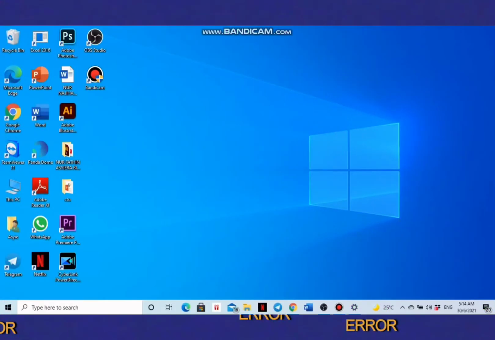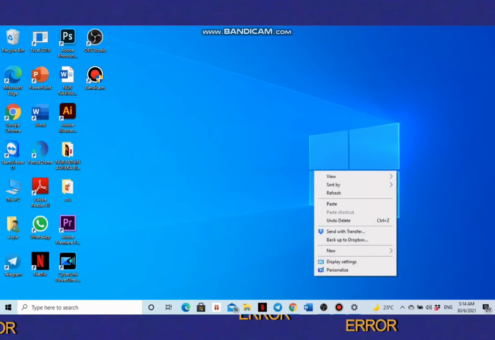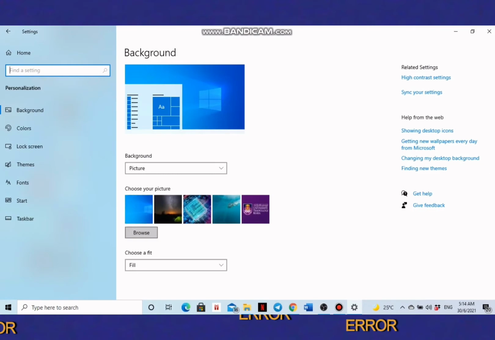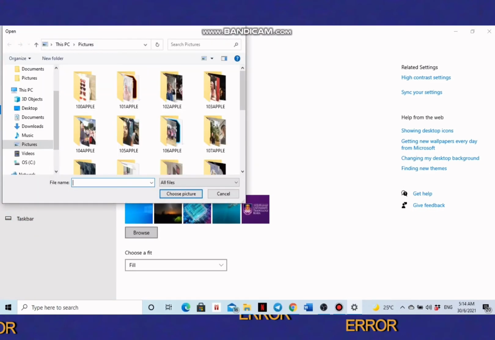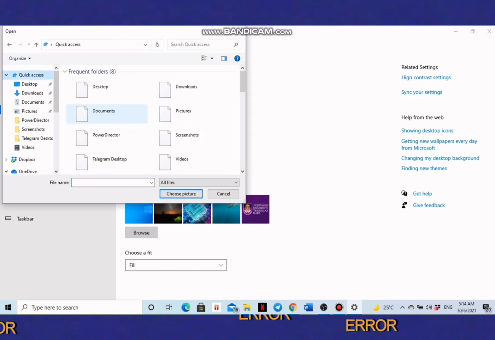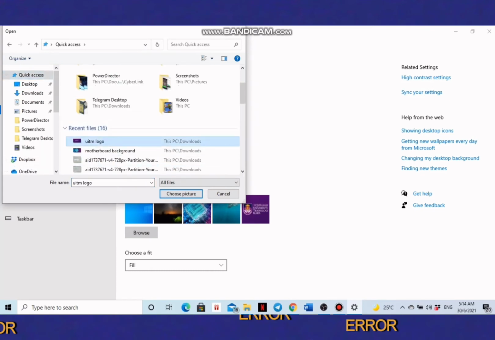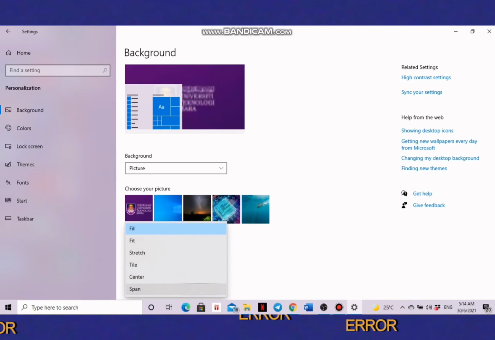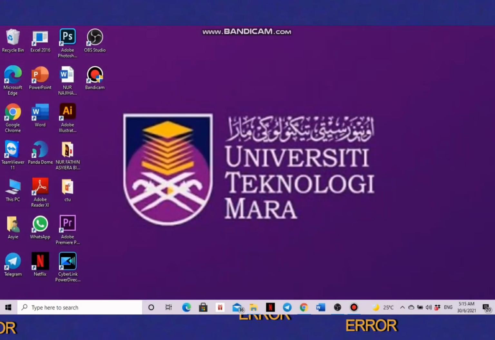Hi, for the next step, in order to change the desktop background, you can simply right click your desktop and choose personalize. Click Browse to choose which picture you want as the new background. Click a new picture for the background. Decide whether to fill, fit, stretch, tile or center the picture. And the background will change.